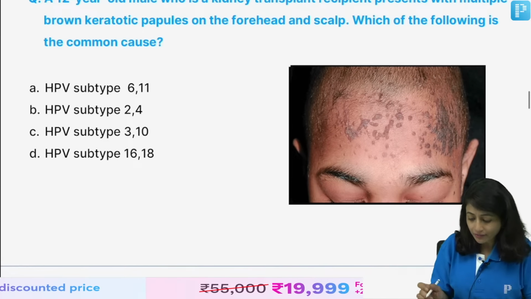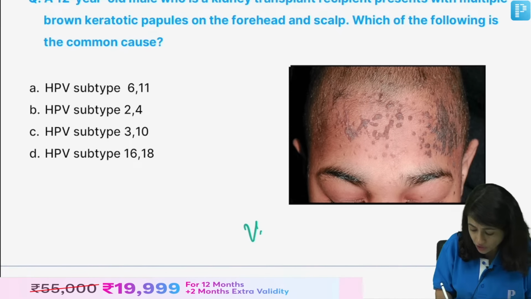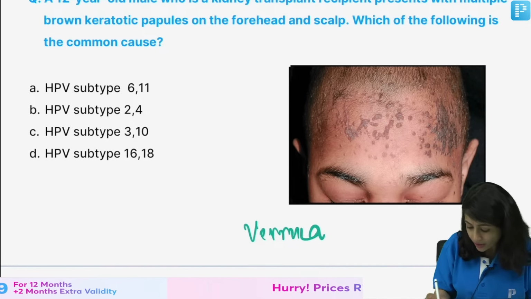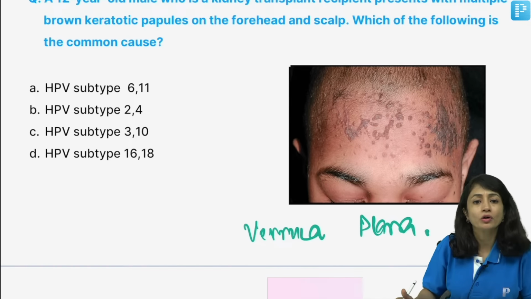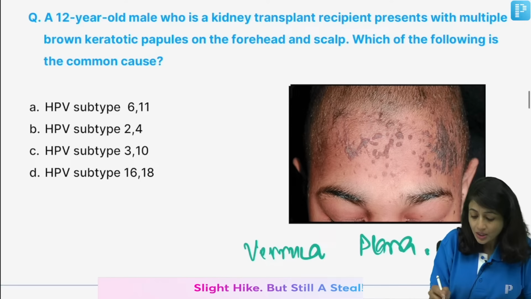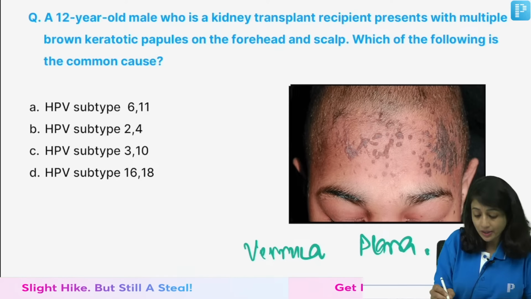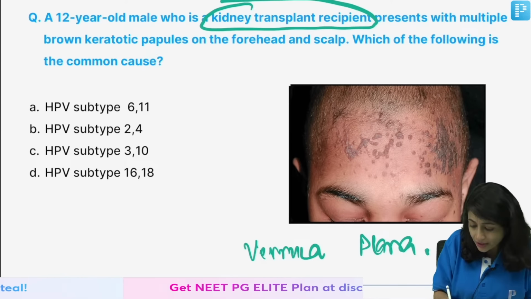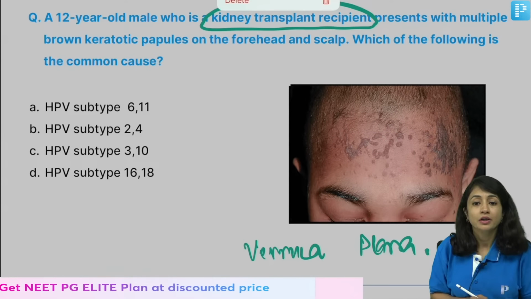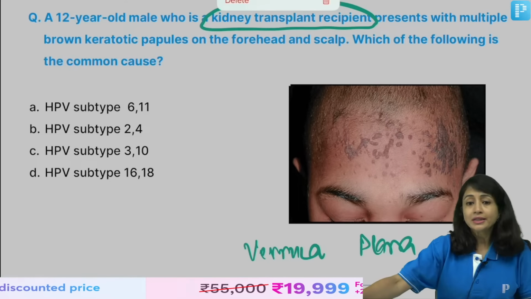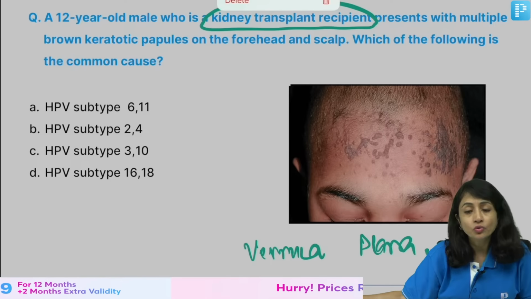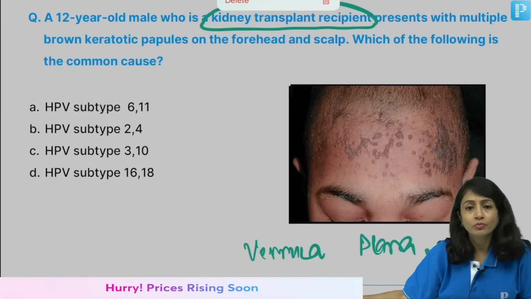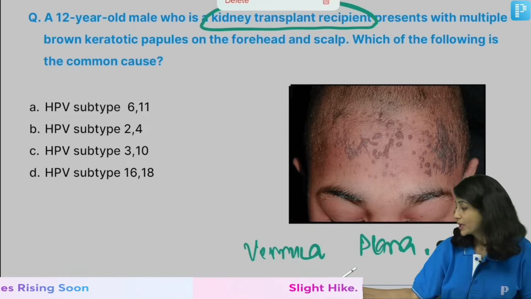So what do I have here? I have a patient of verruca plana here. I have plain top lesions which are present. Why is it a patient of verruca plana? Look at this history, kidney transplant recipient. Verruca plana is seen in patients who are immunocompromised, who are on chemotherapy, who are kidney transplant recipients.